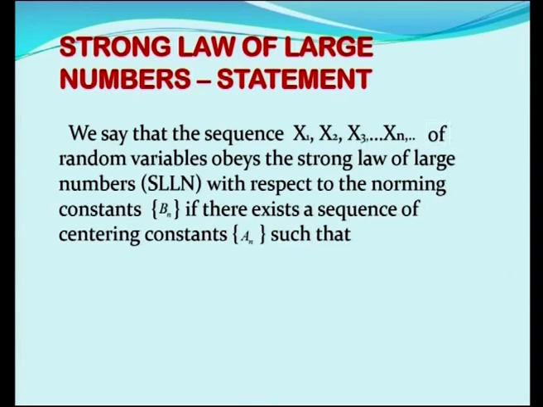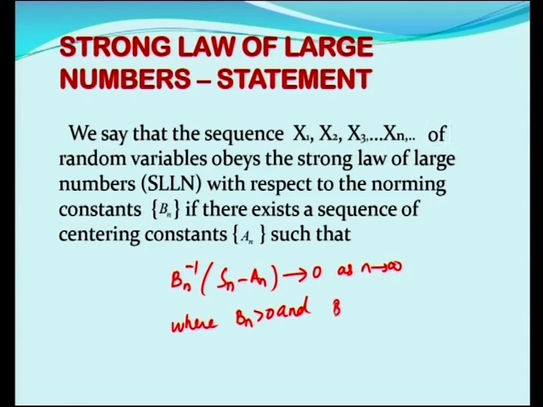Since it normalizes, it is called the norming constant Bn, if there exists a sequence of centering constants An such that Bn inverse into Sn minus An tends to 0 as n tends to infinity, where Bn is the norming constant and An is the centering constant, and Sn is the sum of partial sums of the sequence of random variables. Sn is equal to x1 plus x2 plus etc. plus xn, where Bn is greater than 0 and Bn tends to infinity as n tends to infinity.